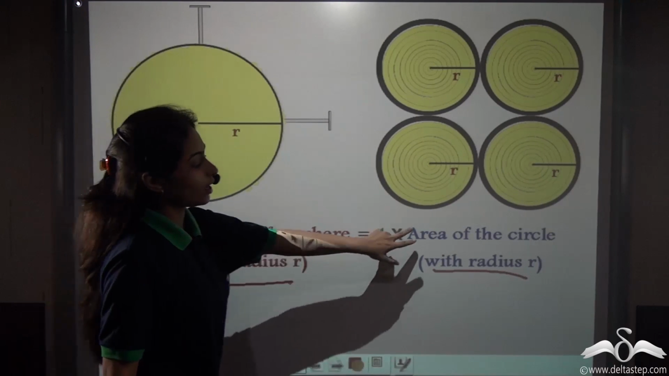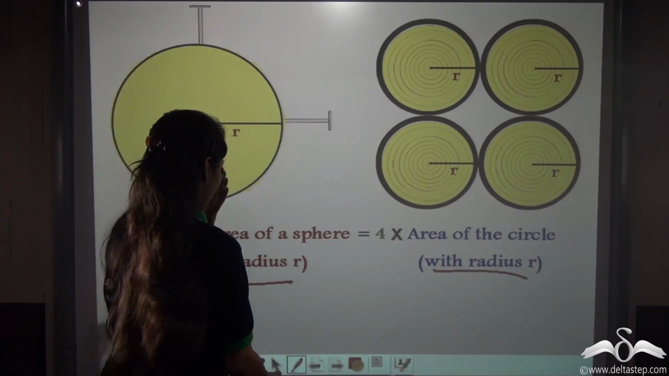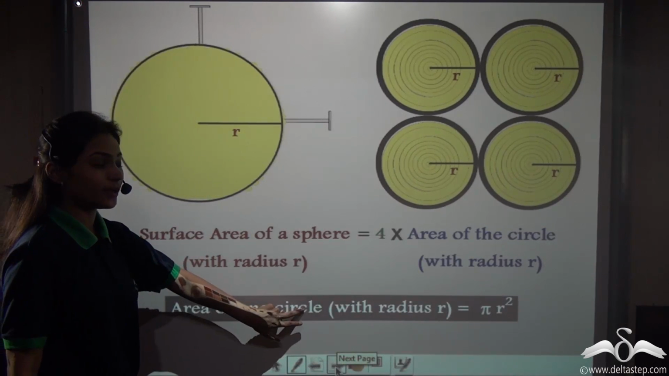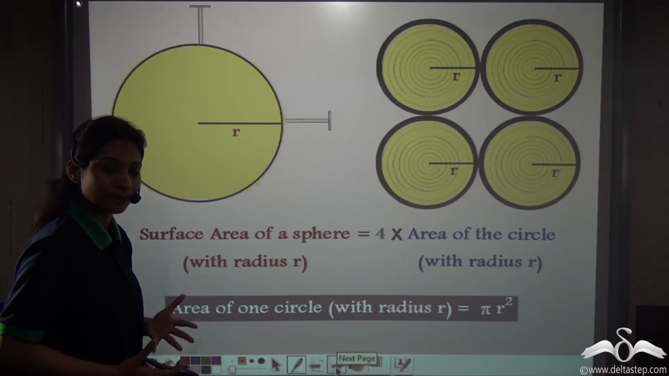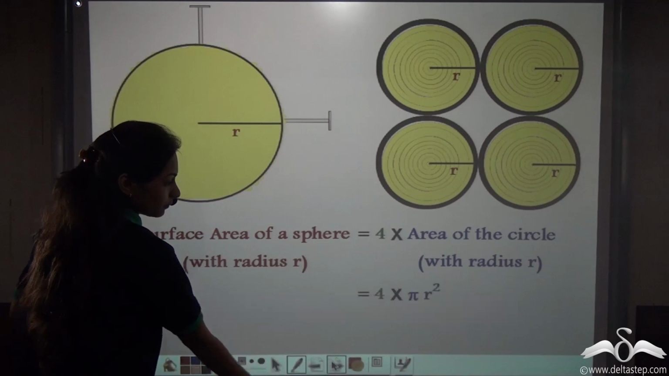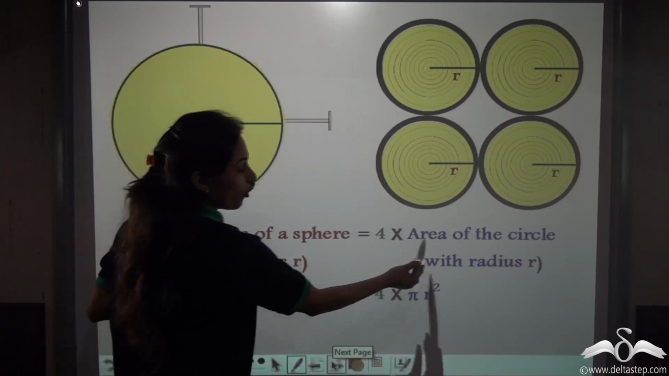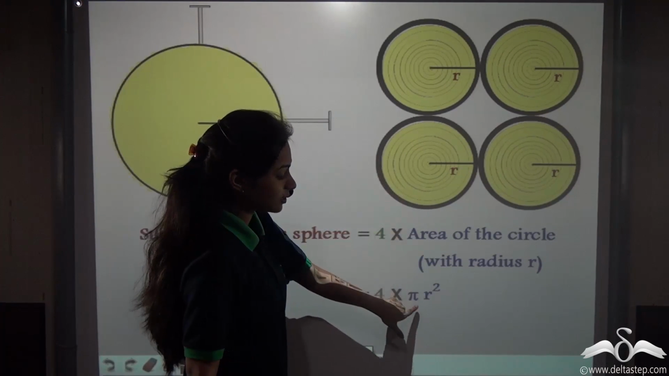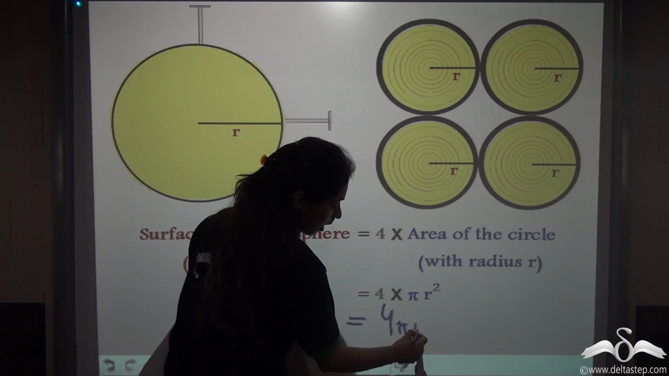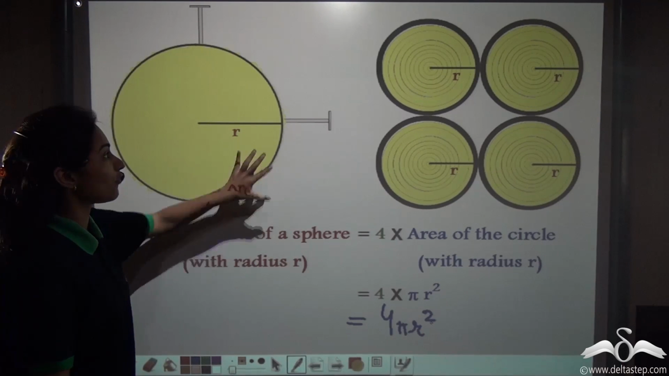Now what is the area of a circle with radius r? You can tell me that? Well, area of one circle with radius r is what? Pi r square. That is simple. So now let us replace this with this formula, that is pi r square. So we can say that surface area of a sphere is what? 4 into area of one circle, that is pi r square. So we can write it as 4 pi r square. So this is how we derive the surface area of a sphere.